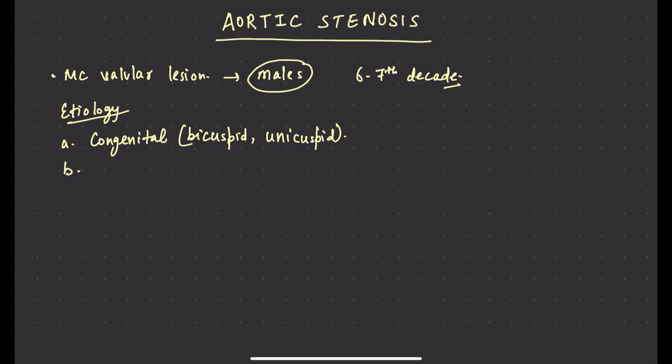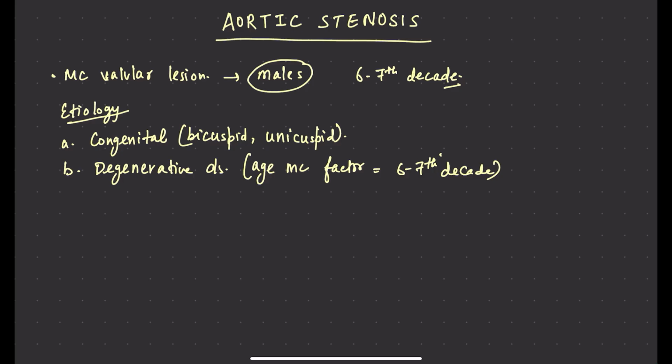Degenerative calcific disease. Degenerative disease means it has to do with age. Age is the most common factor, that is 6th to 7th decade.